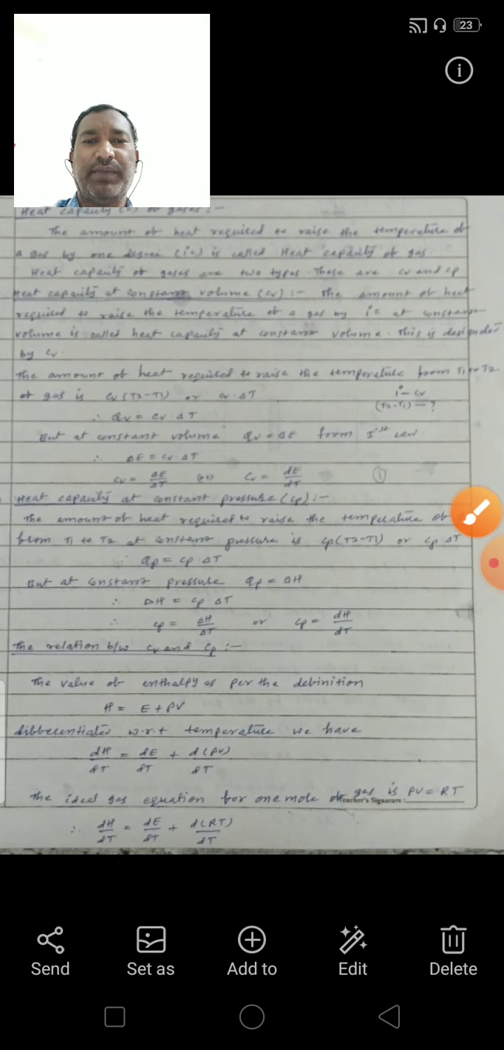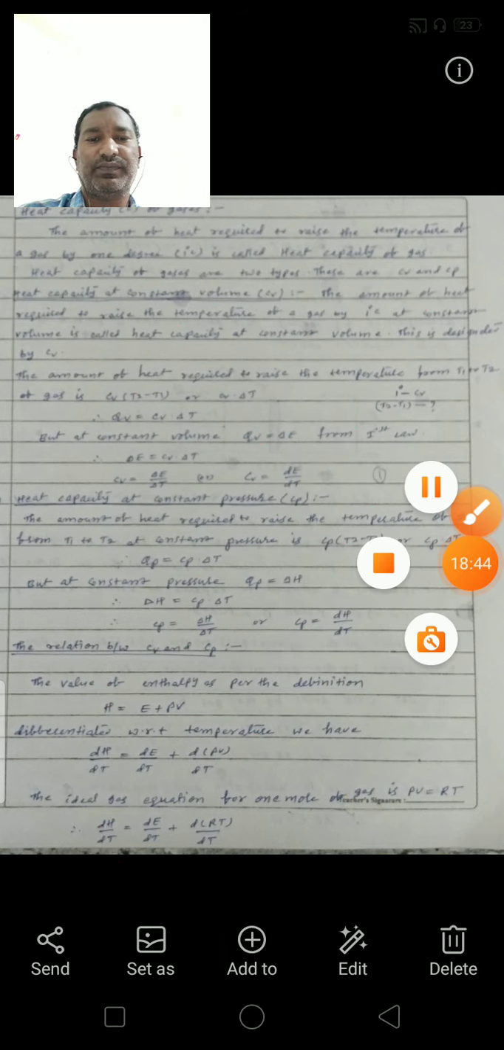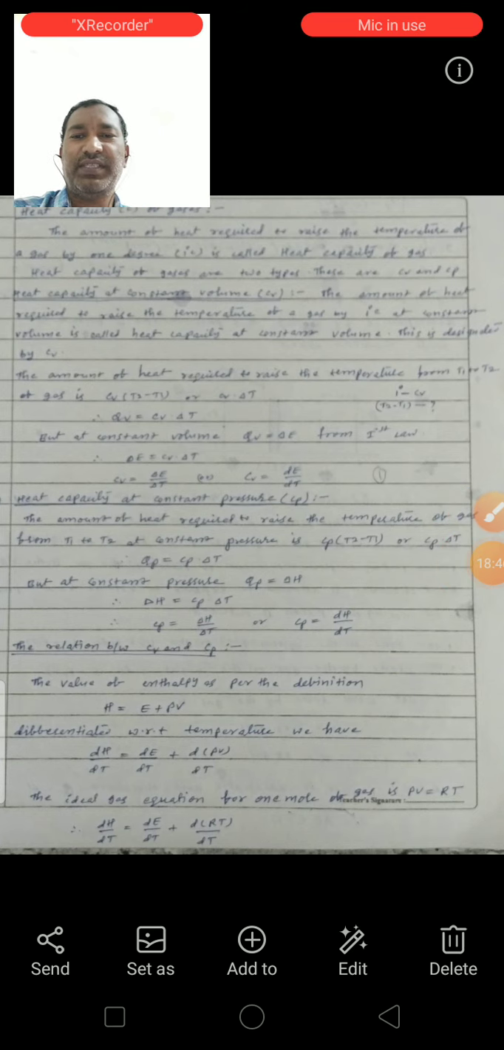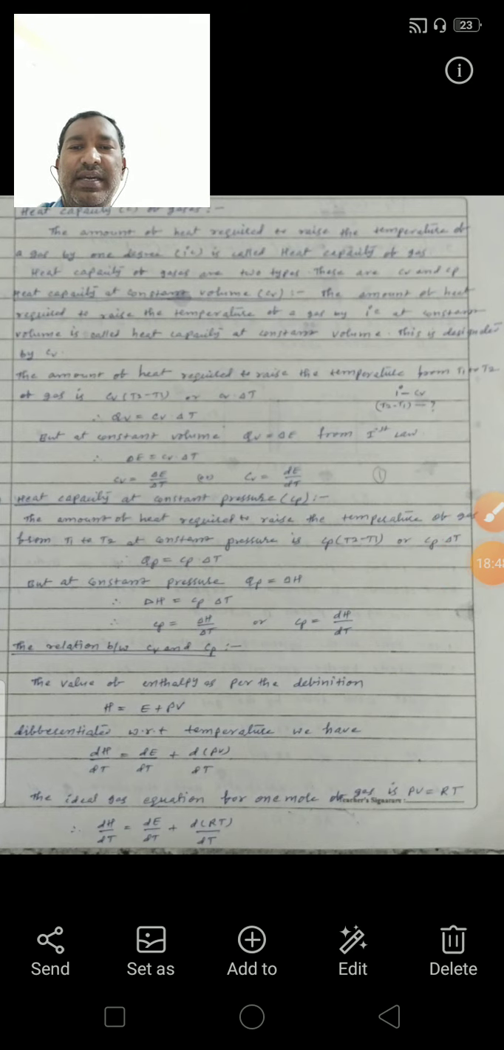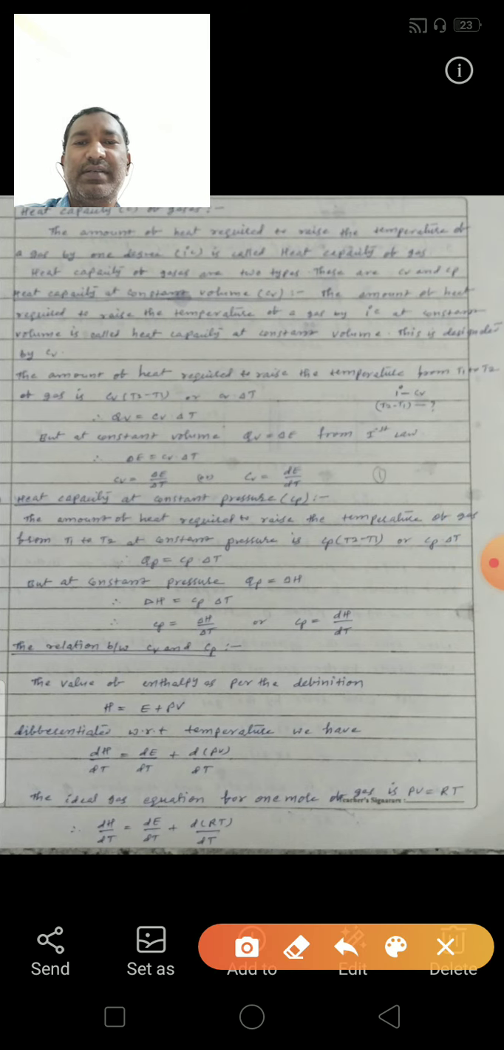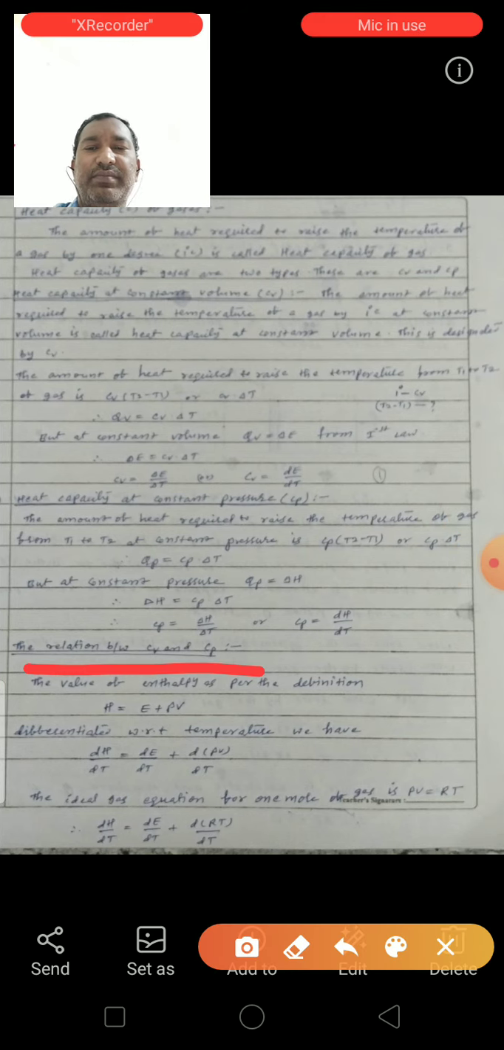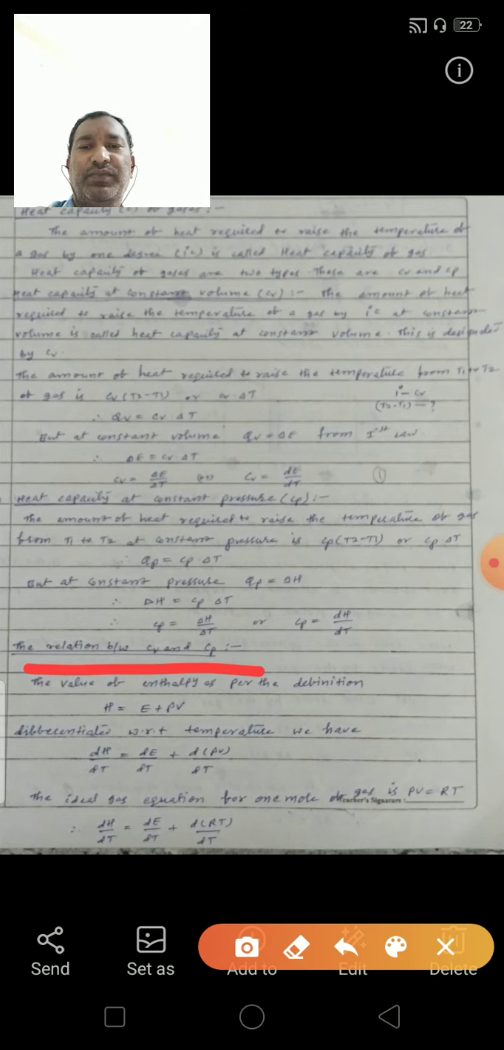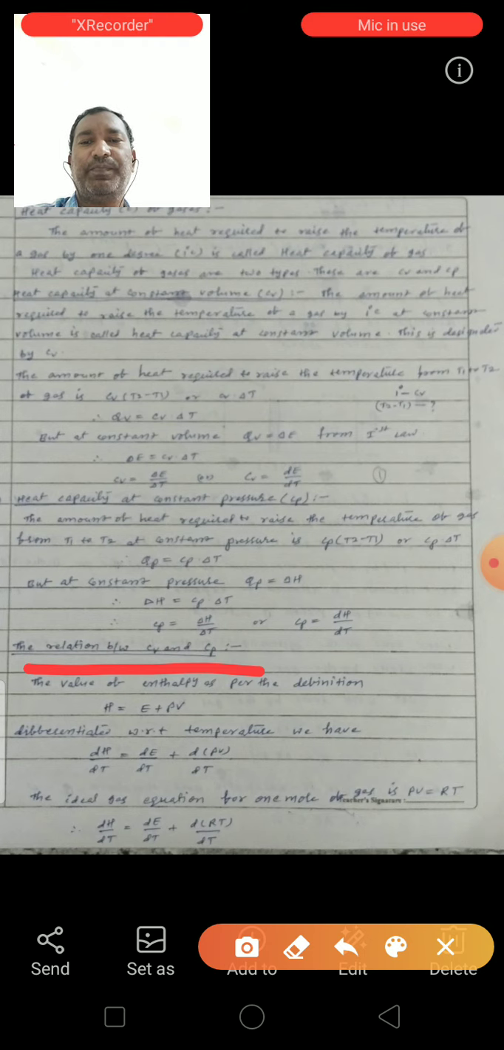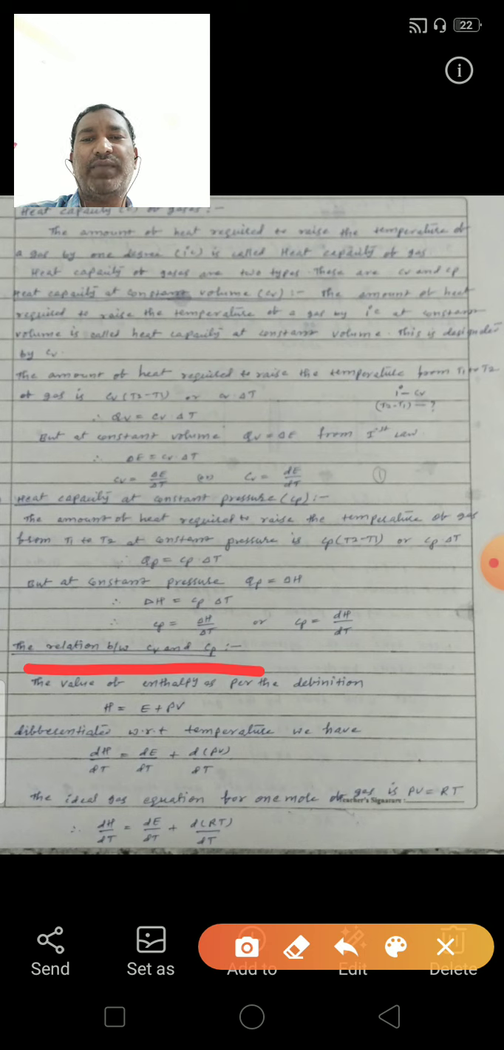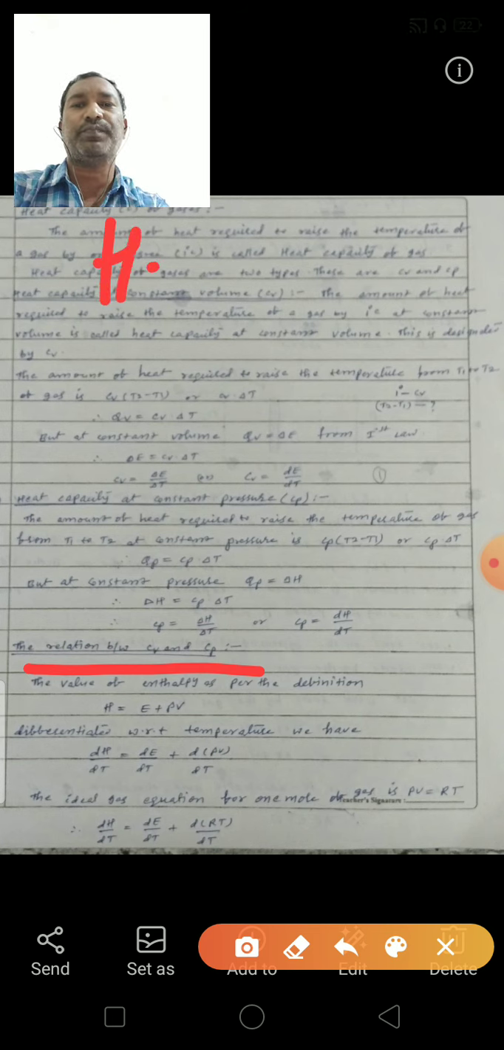From this we can derive the relationship between Cp and Cv. For the relation between Cv and Cp, we start with the definition of enthalpy. We know the equation of enthalpy: H is equal to E plus PV.